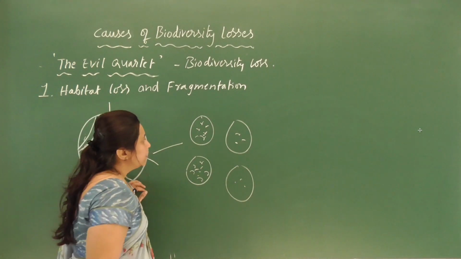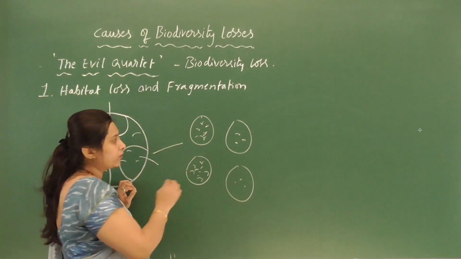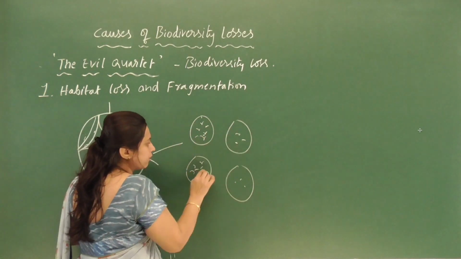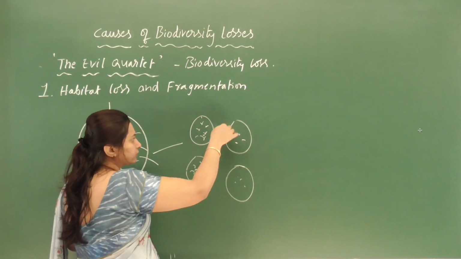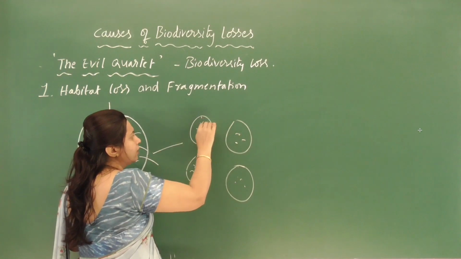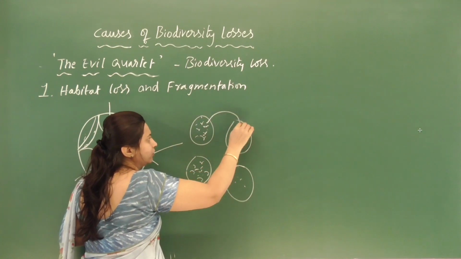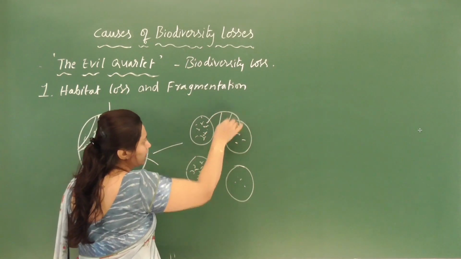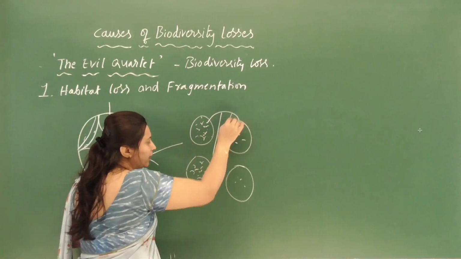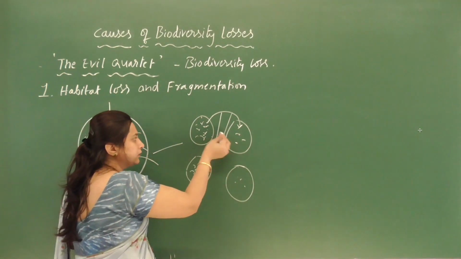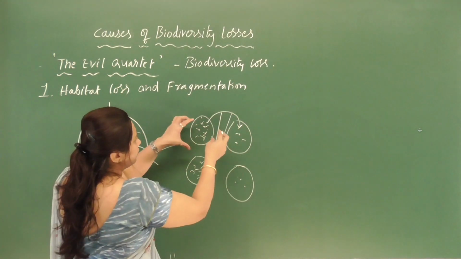Similarly, it also disrupts the interaction among the species. Why? Because when a large habitat gets converted into smaller habitats, the organisms living in one habitat cannot move into another because of barriers. Some cropland may come in the middle, or a road, or dry land, so they are unable to move.